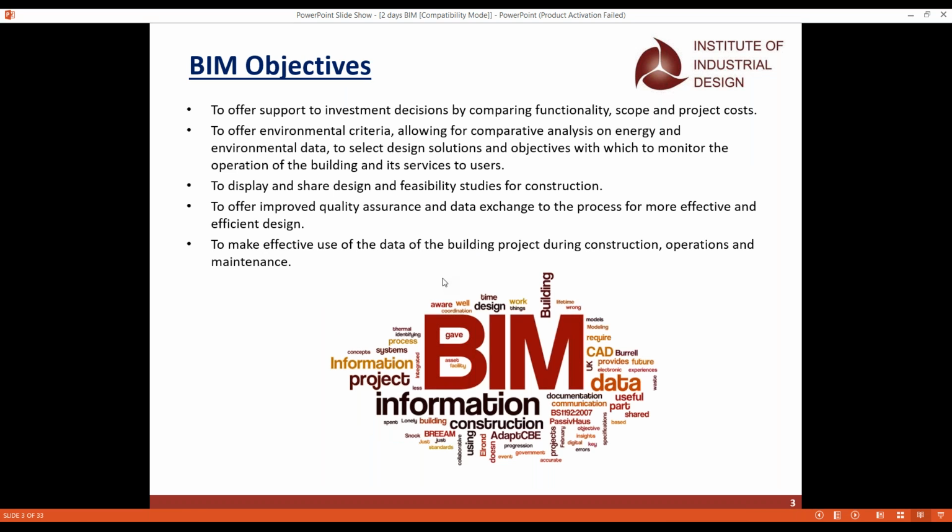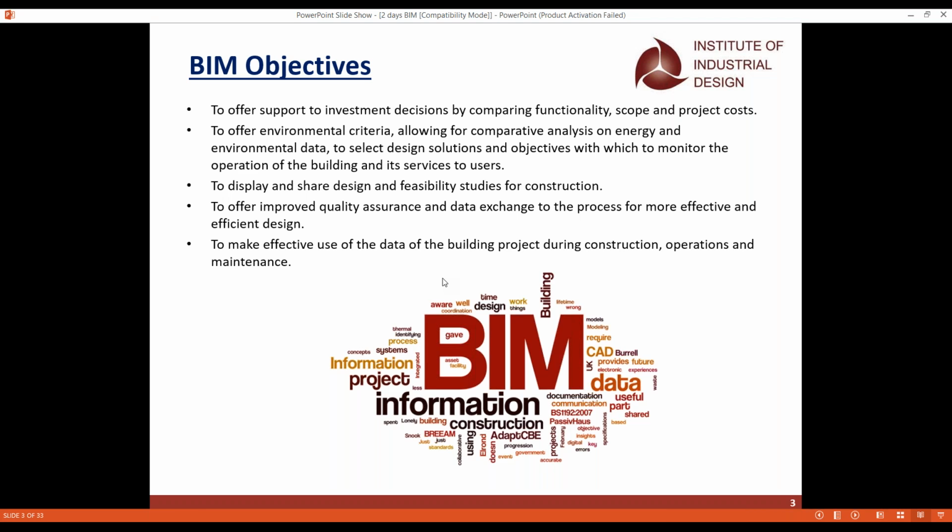And the next one is the objectives of BIM. When it comes to the objectives of BIM, we always have to compare the functionality, the scope, and also the project cost. Whatever project you create, initially we have to end up with what the scope is, what model we have to do, and what cost we need. Because for one 3D model you need at least 10 lakhs, but for another 3D model you need at least 50 lakhs to construct.